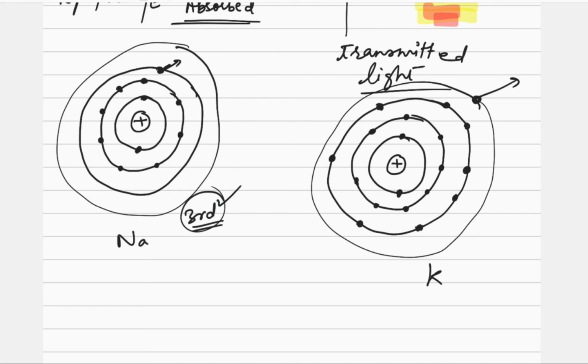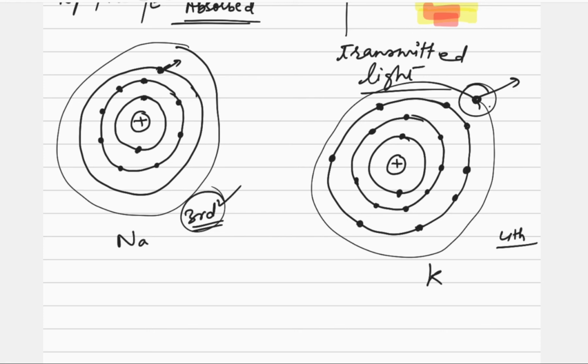This 3rd shell electron is at some distance from the nucleus, while in the potassium atom the electron is present in the 4th shell. So we can well observe that in potassium, the electron is quite far apart as compared to sodium.